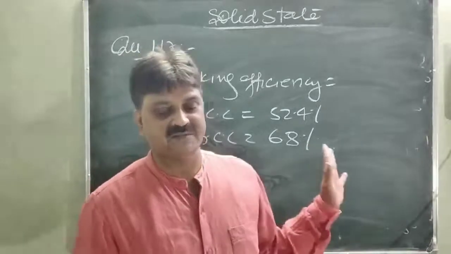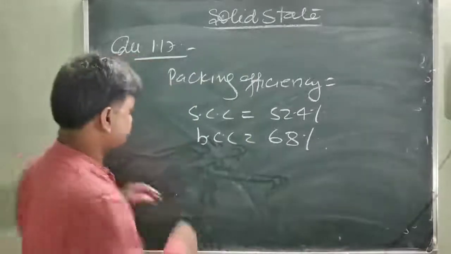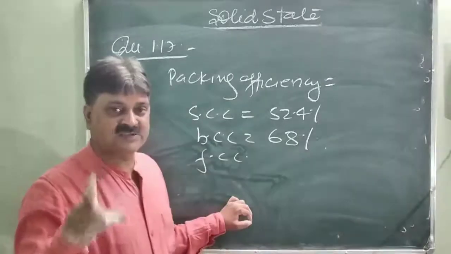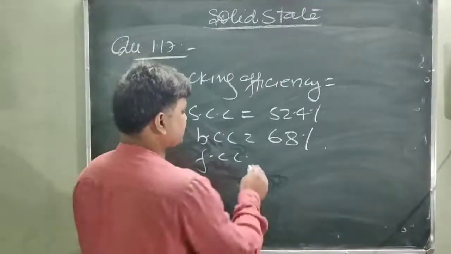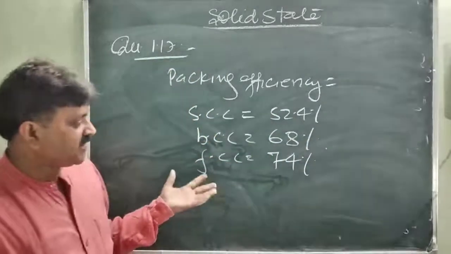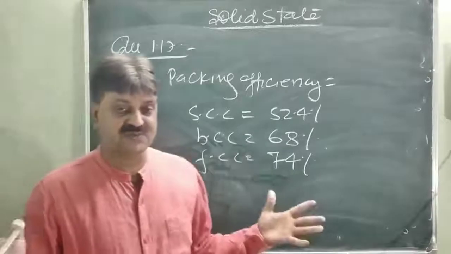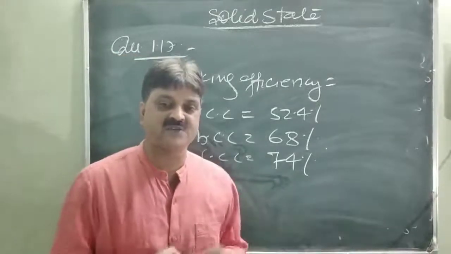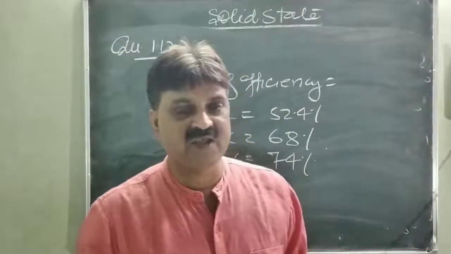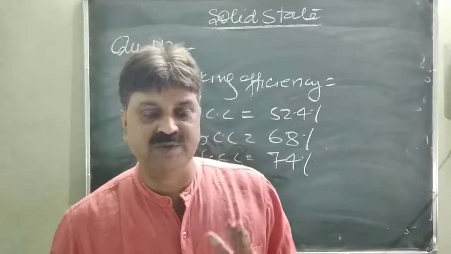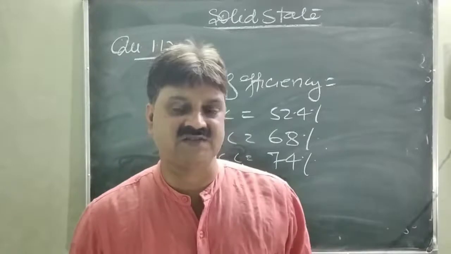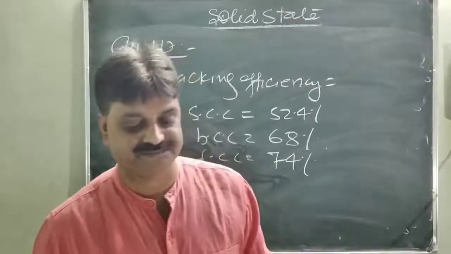This is 68%. However, in case of FCC, face centered cubic, the atoms are present at the corners as well as each face. So in this case, maximum packing efficiency, this is 74%. Because of more atoms present in the FCC, at each face, 6 faces and 8 corners, all these have the atoms. So it covers the maximum part. Only 26% is the empty part in case of FCC. So maximum efficiency is found in case of FCC, then BCC, and very less in case of the SCC. This is the packing efficiency.